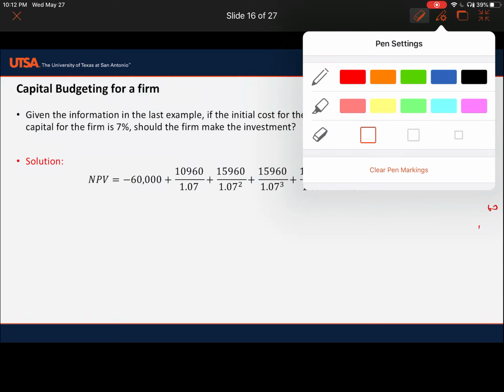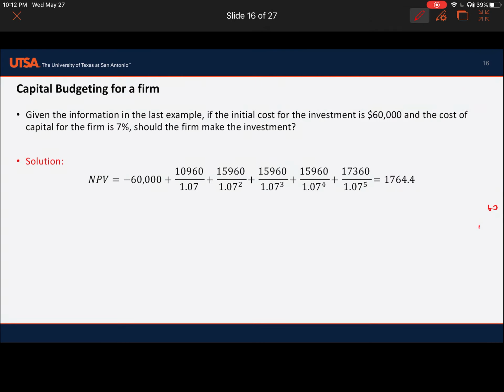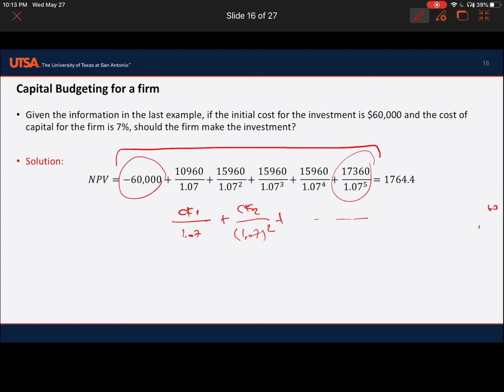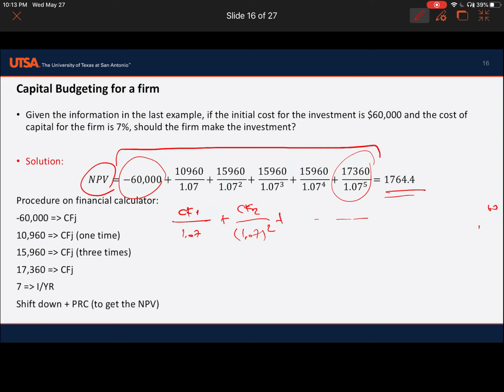So we find this is the net present value: cash flow 1 over 1.07 plus cash flow 2 over 1.07 to the power of 5th year, and we have the present value of cost. When you add up, we find net present value is almost 1700. So how can we calculate it in a financial calculator?